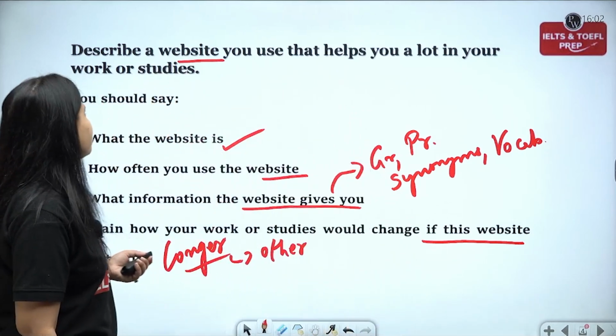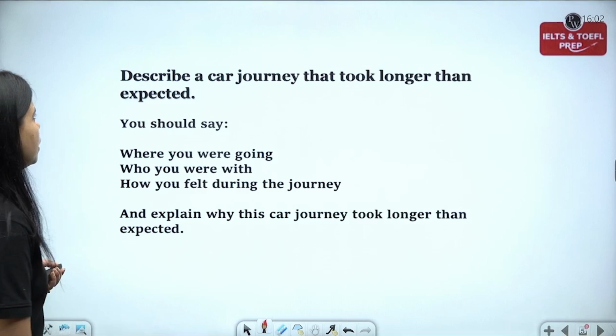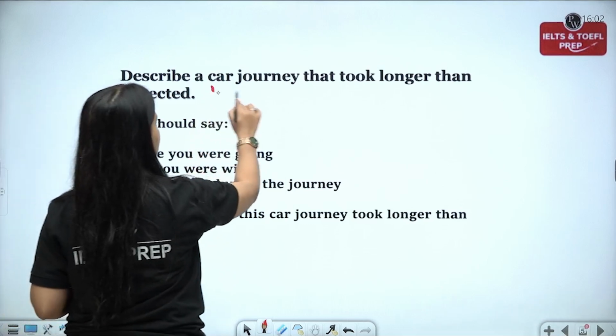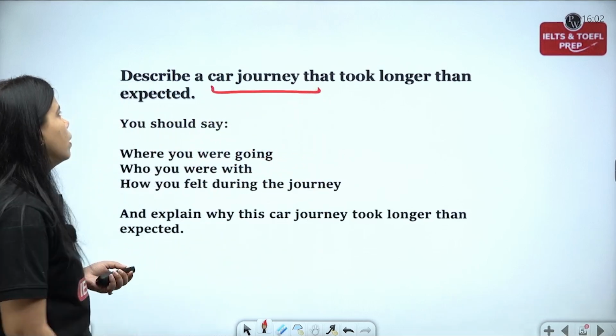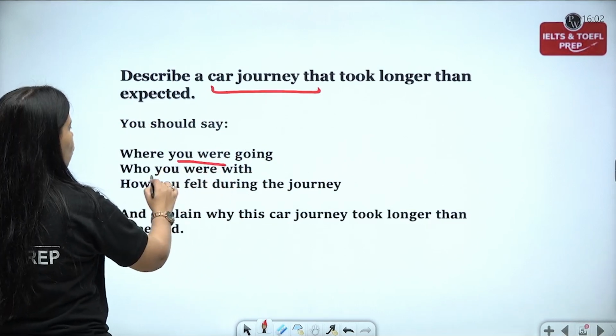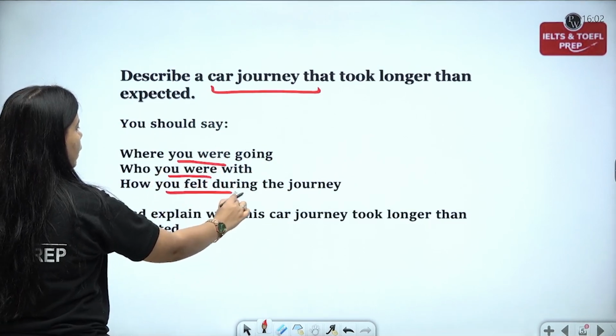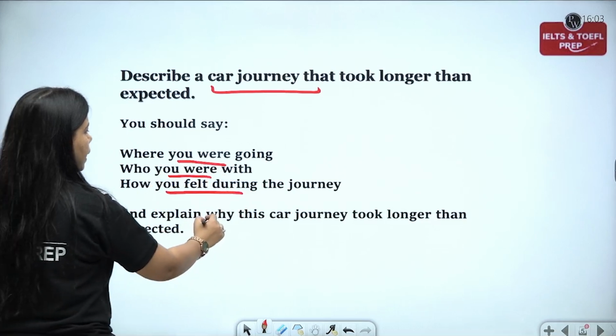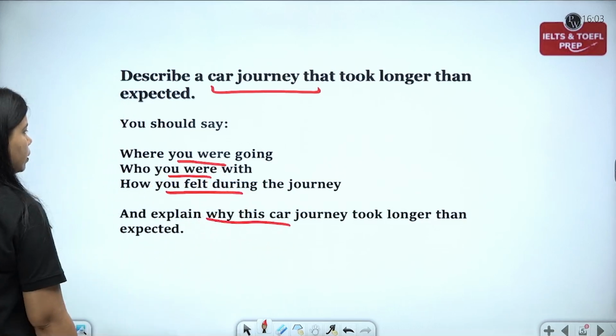Moving on, describe a car journey. The third topic, describe a car journey that took longer than expected. All right, where were you going? Who you were with? How you felt during the journey? And explain why this car journey took longer than expected.